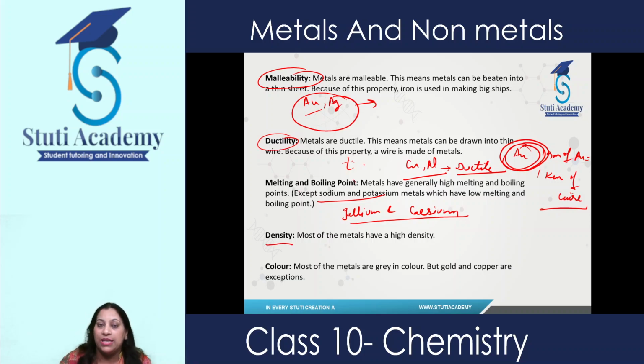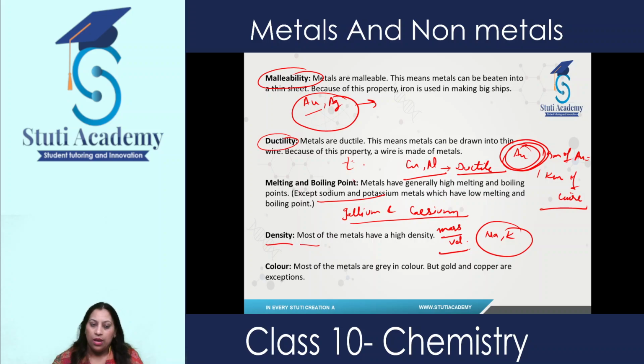The next property is density. Most of the metals have high density. Here density means mass upon volume. See, all the metals have high density except sodium and potassium. They have low densities. And this is due to the tightly packed arrangement of particles. They are quite very dense.